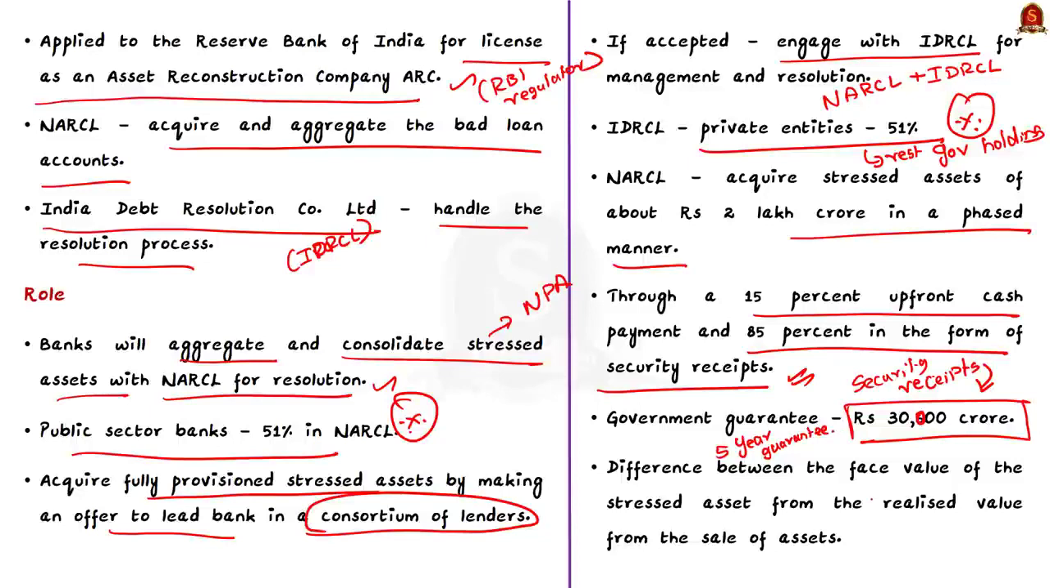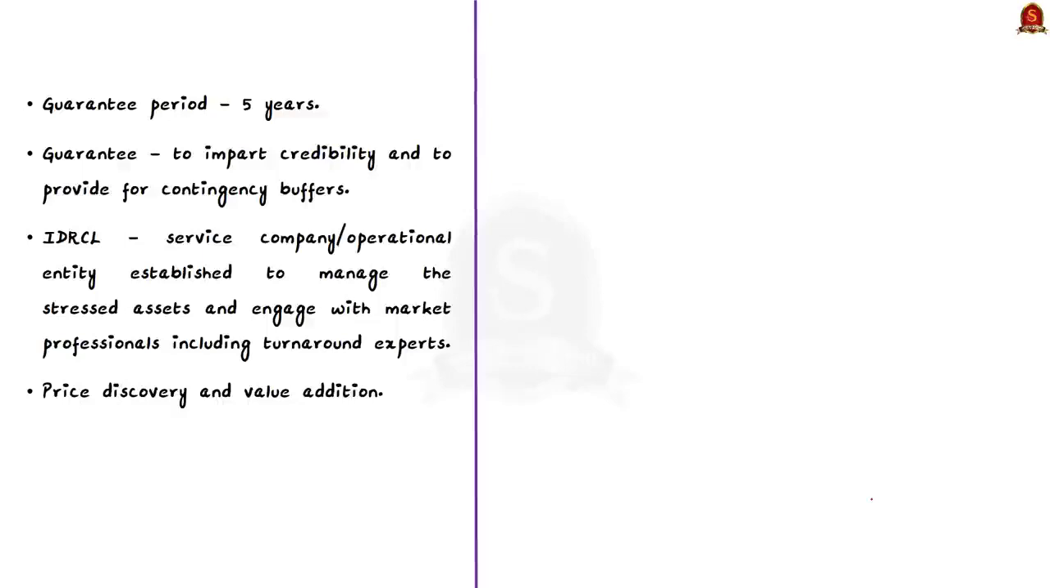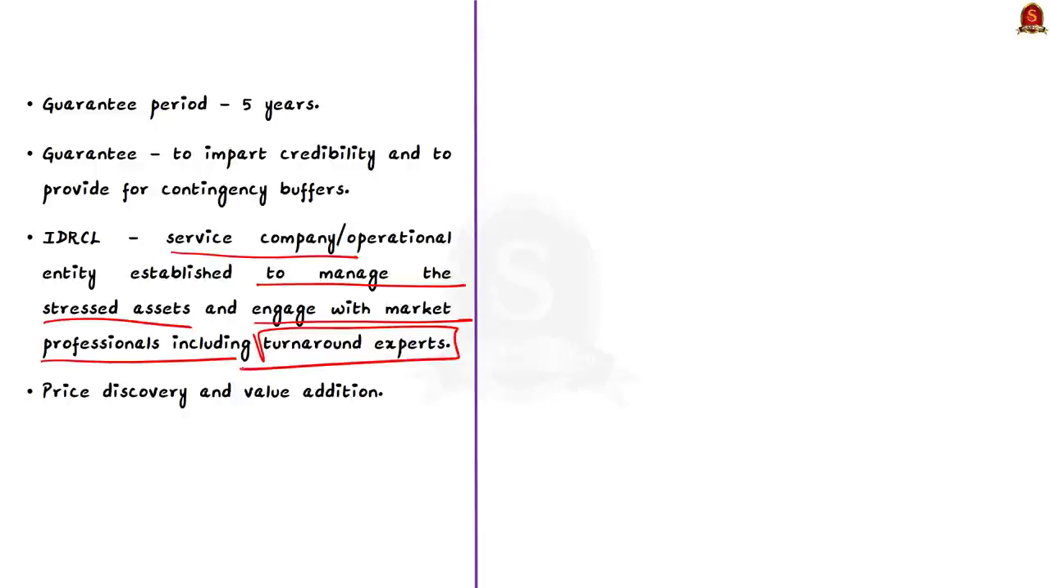And now we will see what the IDRCL will do. See, IDRCL is a service or an operational entity established to manage the stressed assets and engage with market professionals including turnaround experts. Stressed assets acquired by NARCL will be managed by IDRCL for price discovery and value addition. So, to put it simply, NARCL will acquire and aggregate the stressed assets, and the IDRCL will handle the resolution process of the assets by doing value addition.